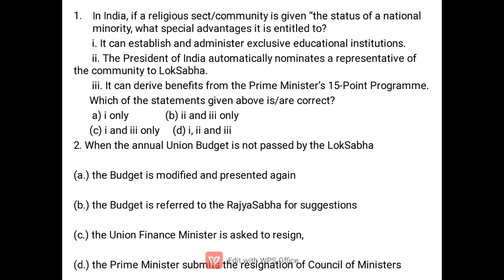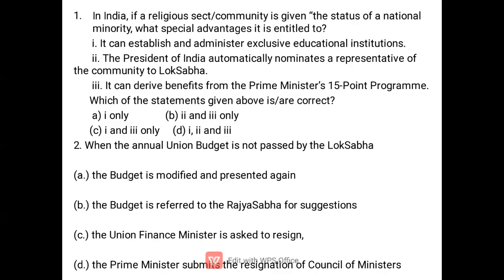Okay, so first option: it can establish and administer exclusive educational institutions. Number 2, the President of India automatically nominates a representative of the community to the Lok Sabha, and it can derive benefit from the Prime Minister's 15-point program. Okay, so we know that under fundamental rights, Articles 29 and 30, minorities can establish and administer exclusive educational institutions of their own. Okay, so option 1 is correct.